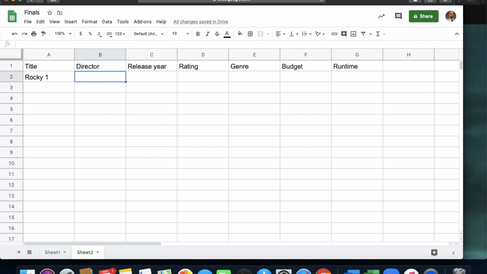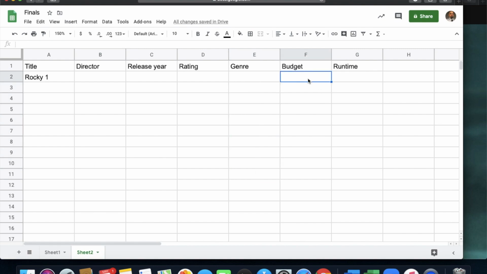Although those are self-explanatory, I feel. Rating might get a little bit different. Now that can be a couple of different things. I'm going to show you a website here in a second. You can certainly use your own if you'd like. But the rating could be something as G, PG, PG-13, rated R, any of those things that go along with the movie. Okay, so it could either be that or like a star rating, 8.1 out of 10. Either one of those things would be acceptable for rating. Next one is genre, and that could be a mystery, it could be adventure, action, sci-fi, comedy, any of those different categories that the movie would fall under.